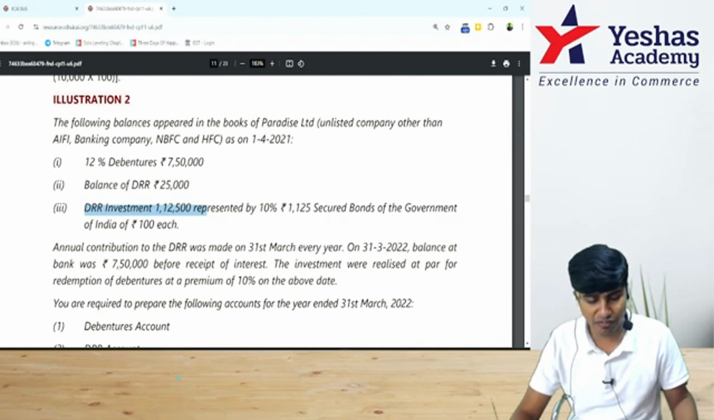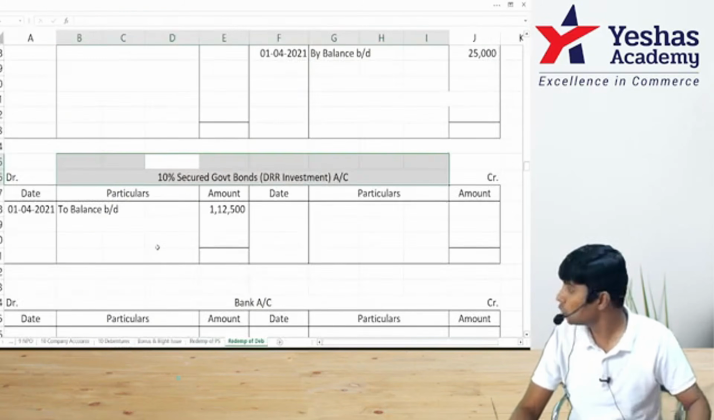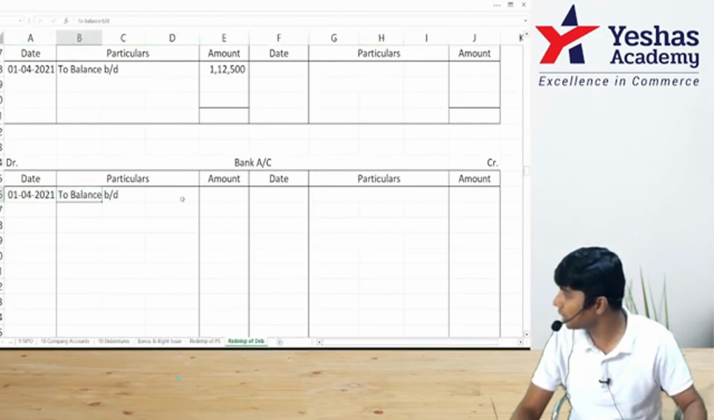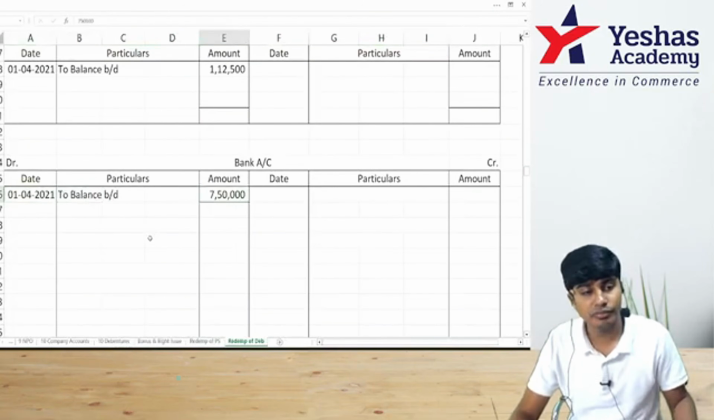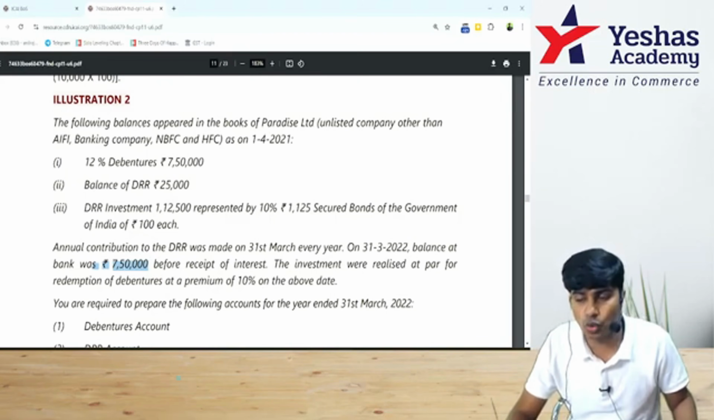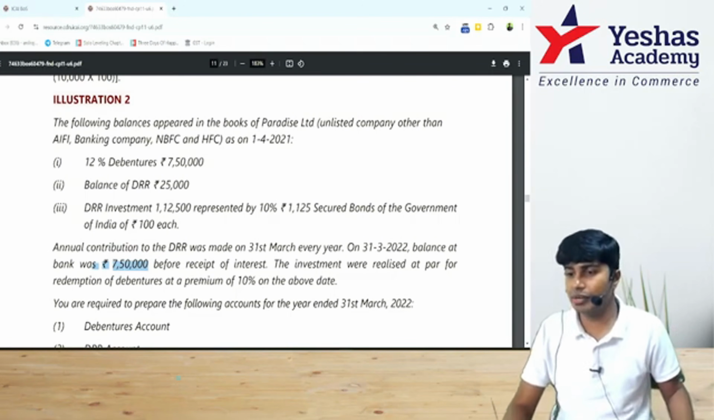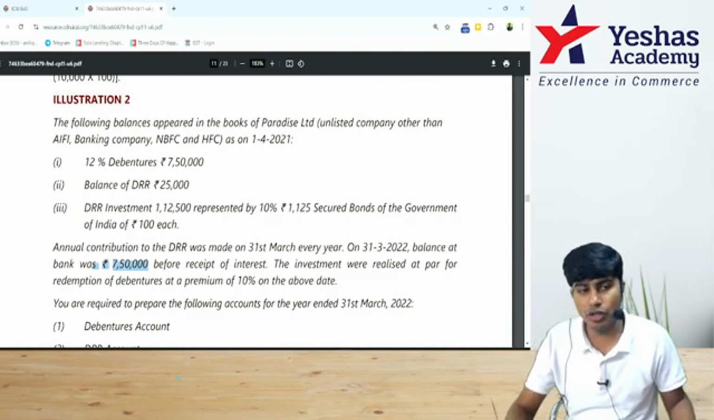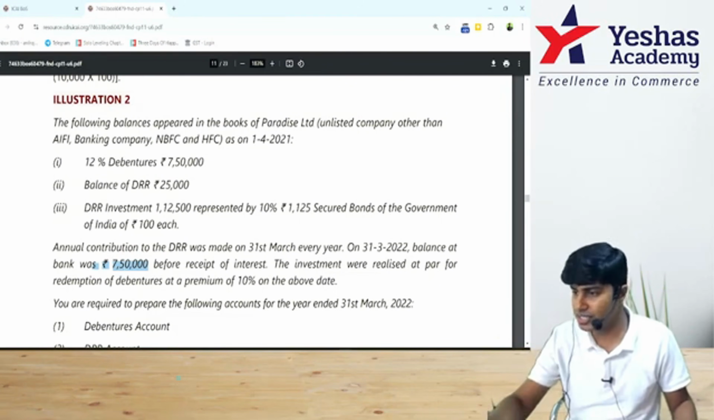31st of March, 7 lakh 50 by before receipt. This 7 lakh 50 is balance in bank. So I would open one bank account. On the debit side I'll write balance brought down 7 lakh 50. Finally, we know that DRR investments are sold at par. Debentures are redeemed at 10% premium. This is happening on 31st of March 2022, that is year end.